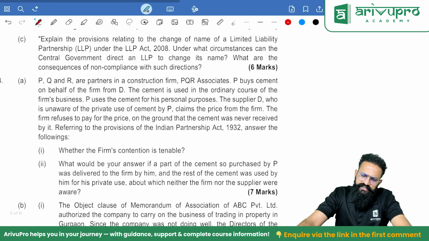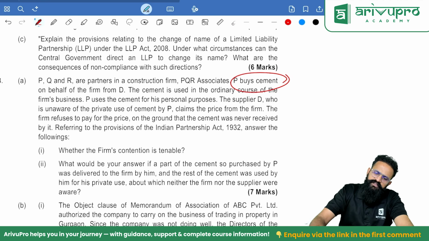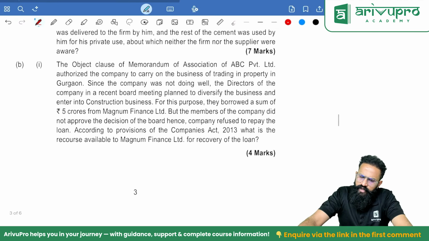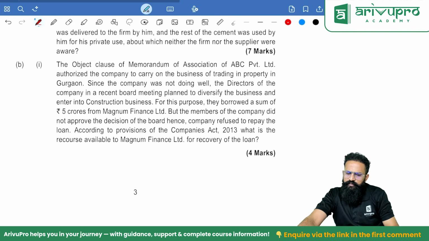PQR are partners in a construction of PQ. P buys cement. Same thing. We need not do it again. The object clause of the MOA authorized the company to carry on the business of trading in property in Gurgaon. Since the company was not doing well, the directors of the company in a recent board meeting planned to diversify the business and enter into a construction business. For this, they borrowed a sum of 5 crore from Magnum Finance for the members of the company. The company refused to repay the loan. According to the problem, what is the recourse available to Magnum Finance?